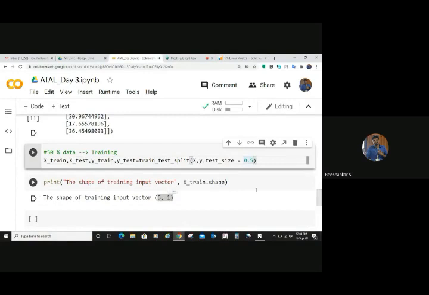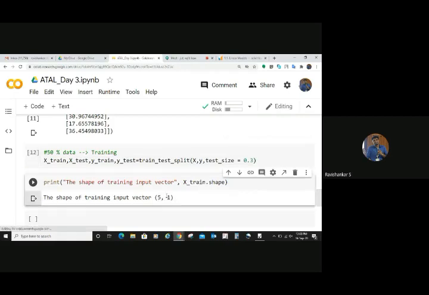Now I'm going to change this 0.5 to, let's say, test size is going to be 0.3. That means, what will be the shape of the training input vector? Come on, tell me. Yeah, please slow. Yeah, of course. Since I have to cover a lot of things, I'm speeding up a bit. I think you can follow; otherwise, you can tell me to slow down a bit. Now, what will be the shape?